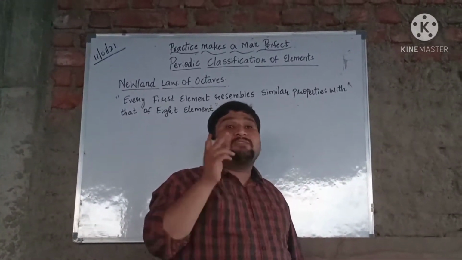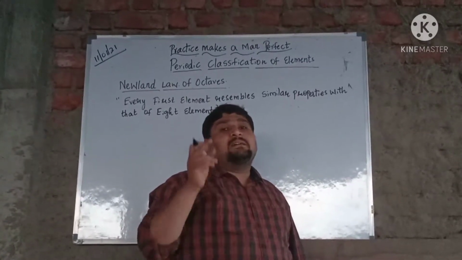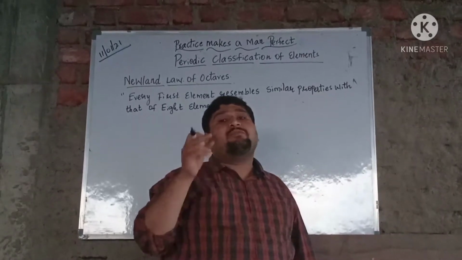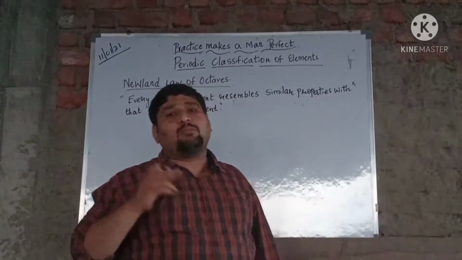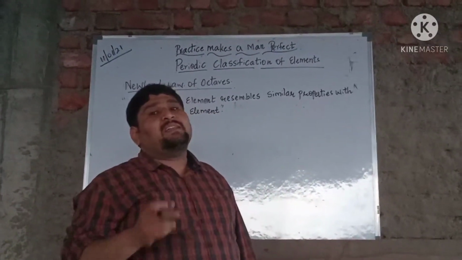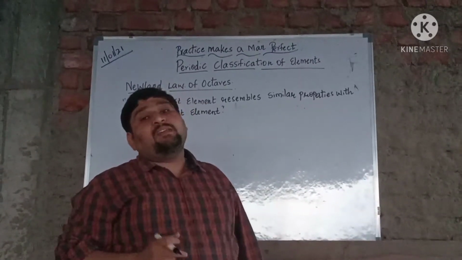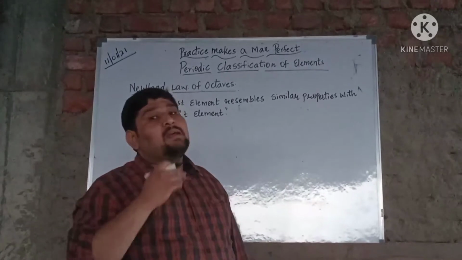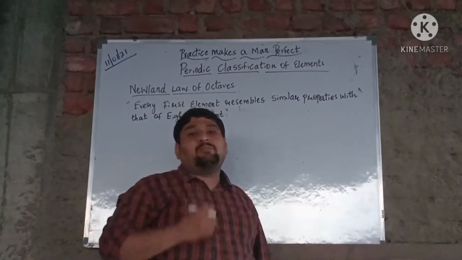That was our previous discussion from the previous class.